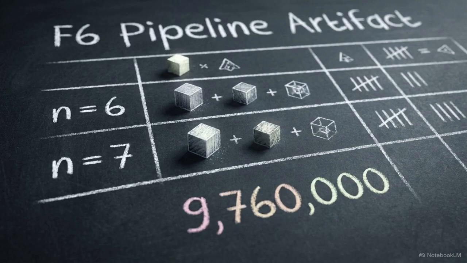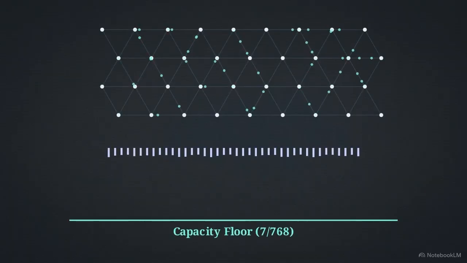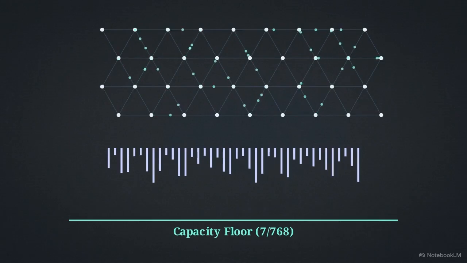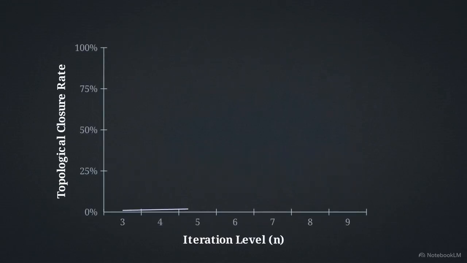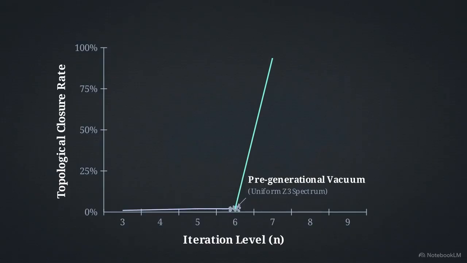Verifying these derivations requires massive computational testing. The F6 pipeline processes the geometry rules across nearly 10 million independent state update samples. The simulation monitors stability across varying graph granularities to check for any violation of the capacity floor. At iteration n equals 6, the network exhibits a uniform chaotic distribution. This represents the pre-generational vacuum, but at the n equals 7 iteration boundary, the simulation records a sudden transition.